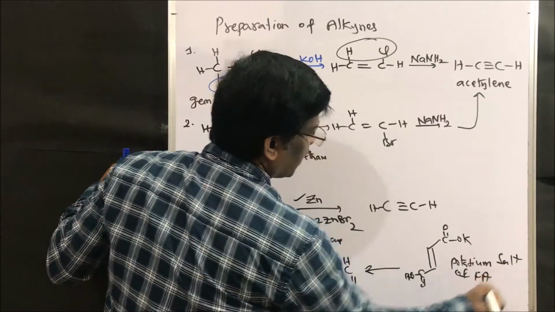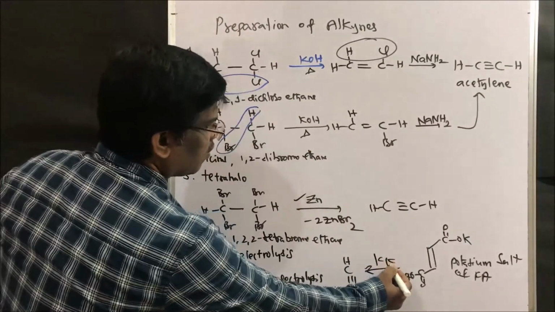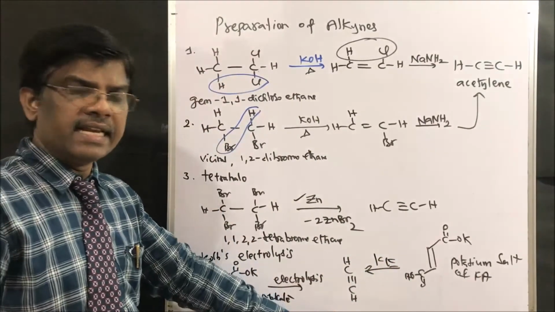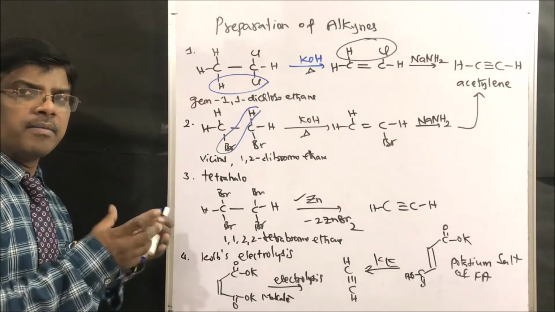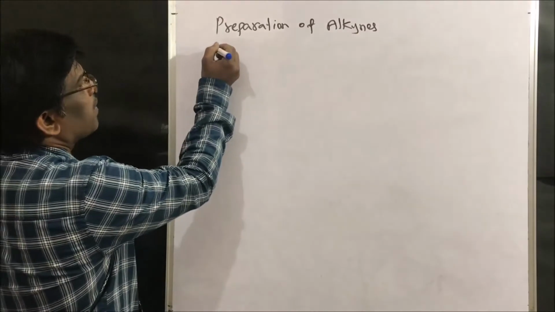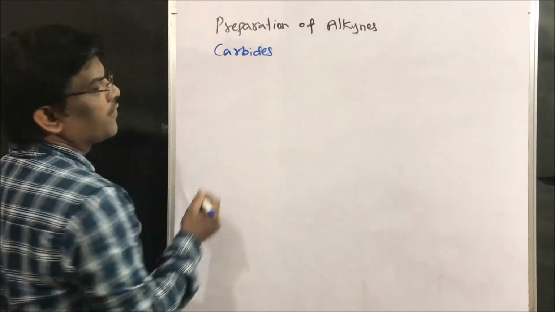fumaric acid. Fumaric acid, upon Kolbe's electrolysis, is going to give acetylene. Acetylene can be prepared by Kolbe's electrolysis. Let us take another method: preparation from carbides. So, preparation of alkynes from carbides.